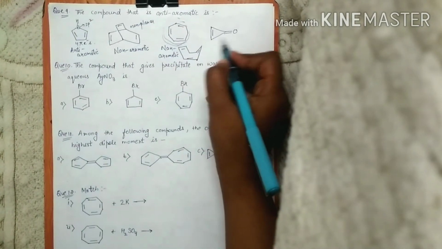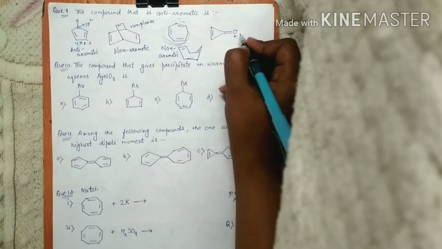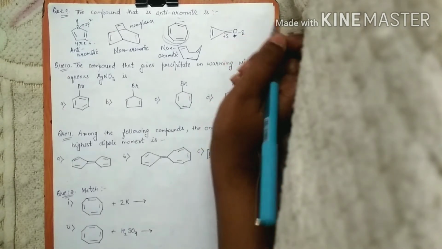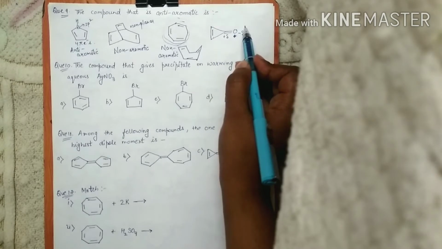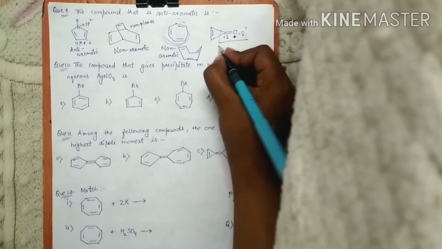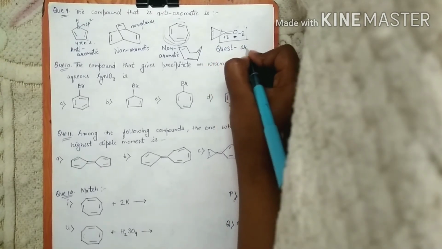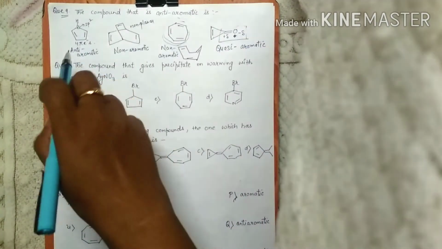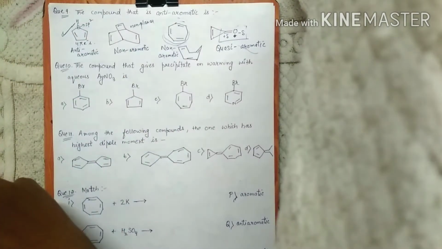Now this we have studied earlier. Oxygen is electronegative in nature, so it will carry delta negative and this will carry delta positive charge. Overall this one is having 2 pi electrons, and because of this charge distribution, this one is quasi aromatic. This category we have studied. So the question was, which amongst the following is anti-aromatic? So the answer is the first one.